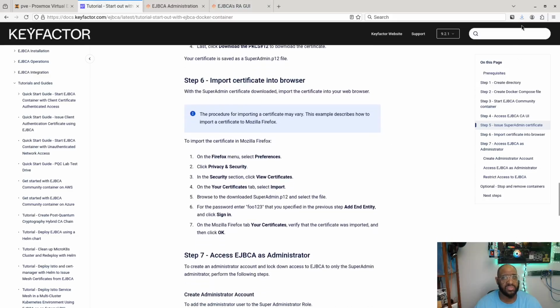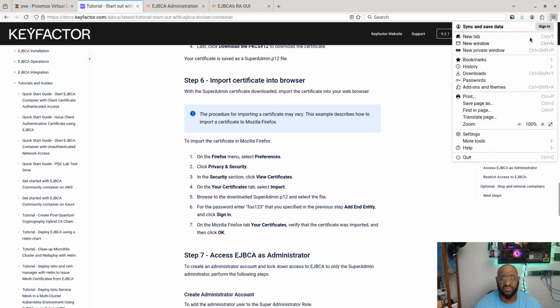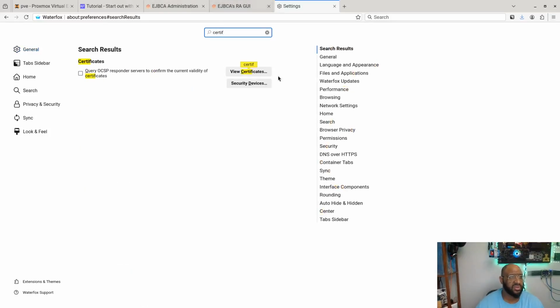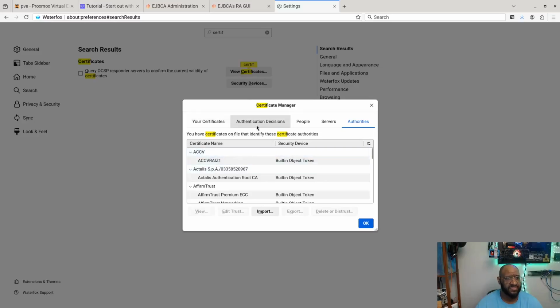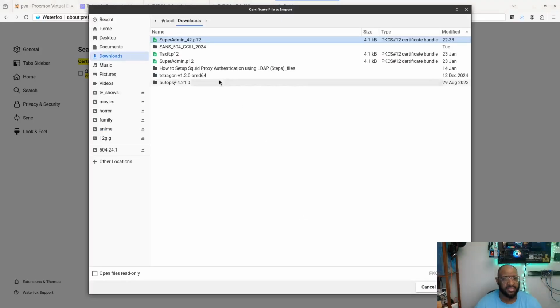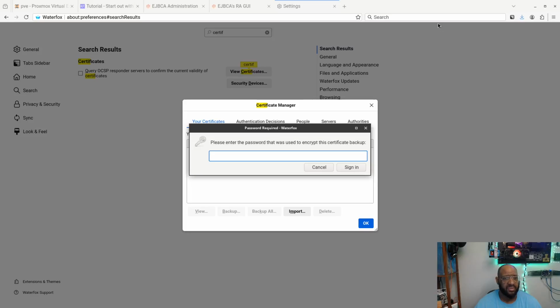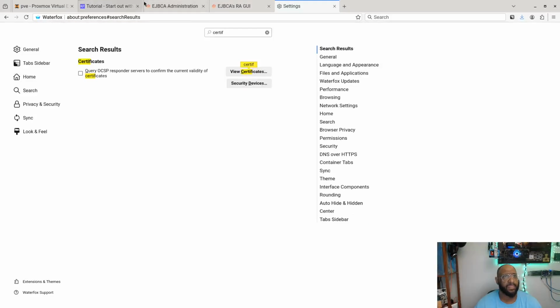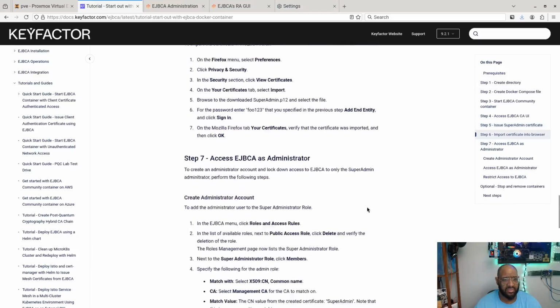Now we're going to import the certificate. So we're going to go to settings, preferences, security, your certificate. I think authority is normally what you see, so we're going to type in certificate just to do a quick find, view certificates, and your certificate. So usually it's like authorities. If you're doing your root CA validation certificate, you would put it under authorities, but this is a client certificate. So we're going to import it here under your certificate. So I'm going to do the 42. Password is foo123. We did create that already. And voila, we are in there. Hit OK. And I believe that is it.